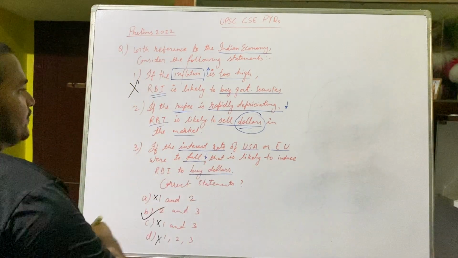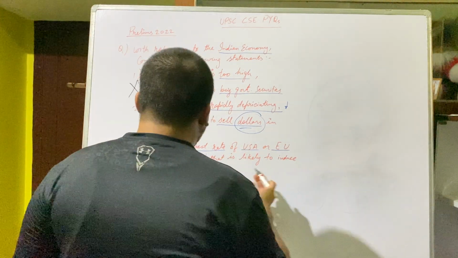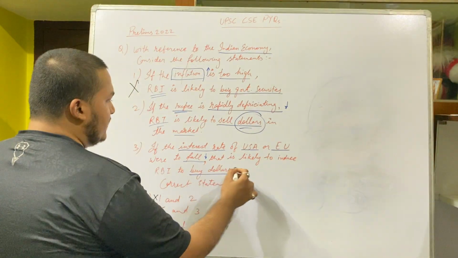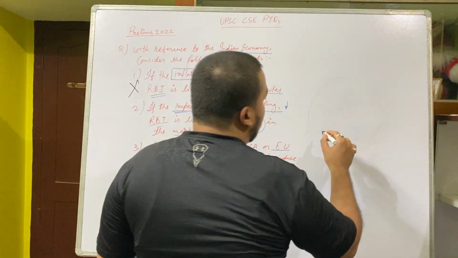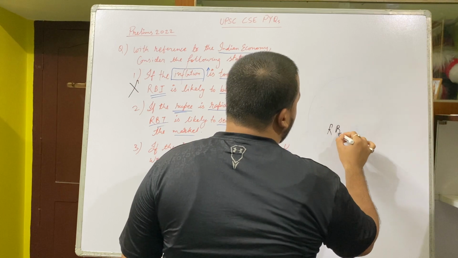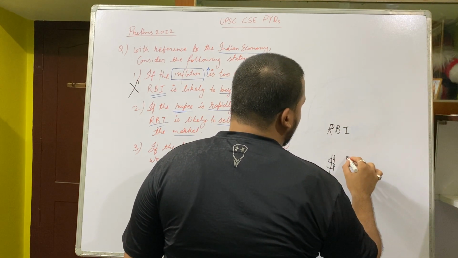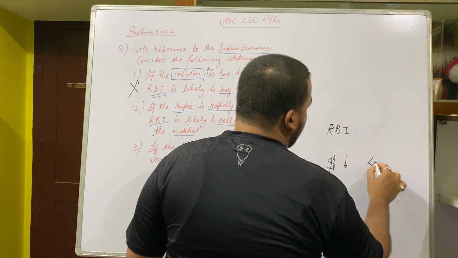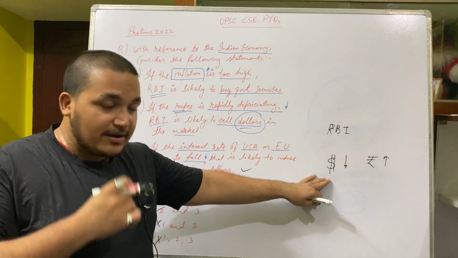If the interest rate of USA or European Union were to fall, that is likely to induce RBI to buy dollars. Why? Because the government of India or RBI doesn't want the dollar rate to go too low and the rupee to go too high. See what is happening here. You see, this is a paradox.